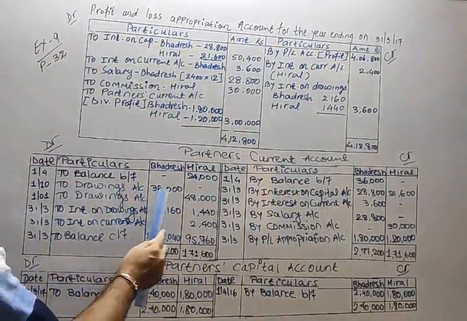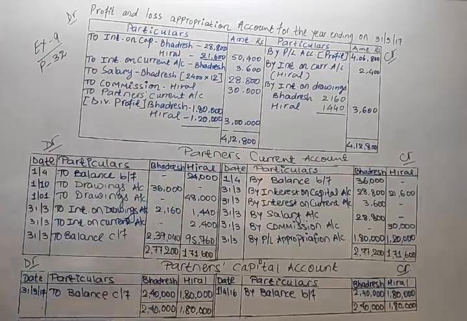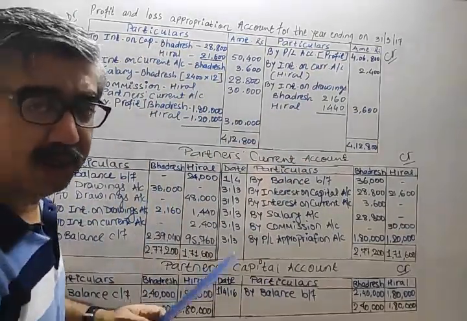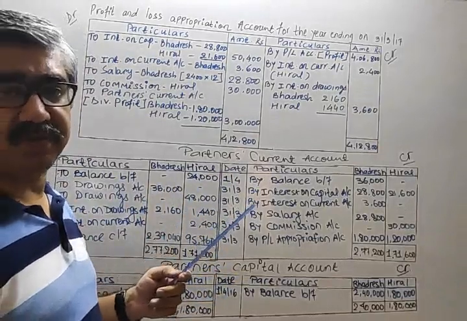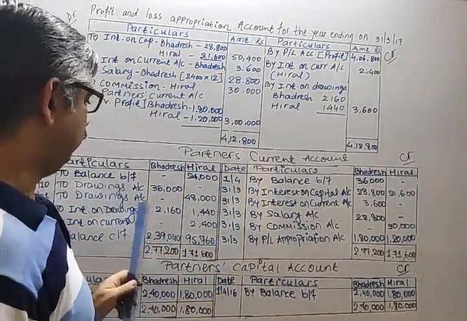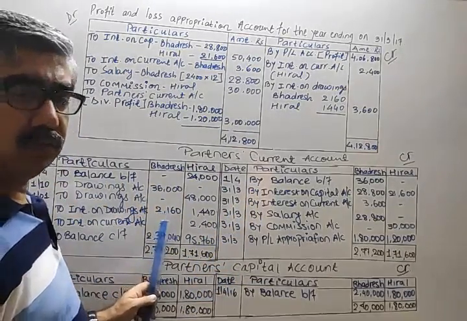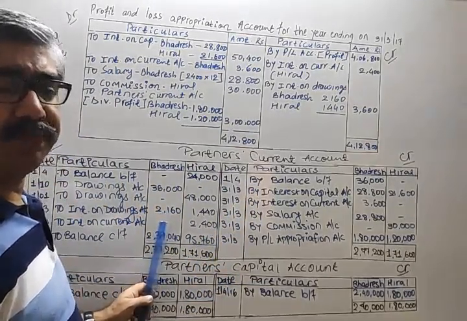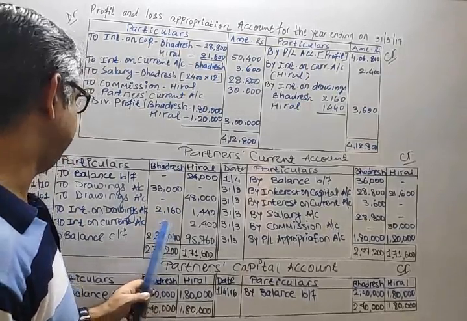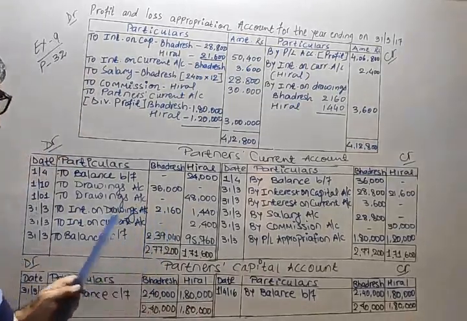On 36,000, 6 months, and 12%. Okay? So you will get 2,160 as interest on drawings.